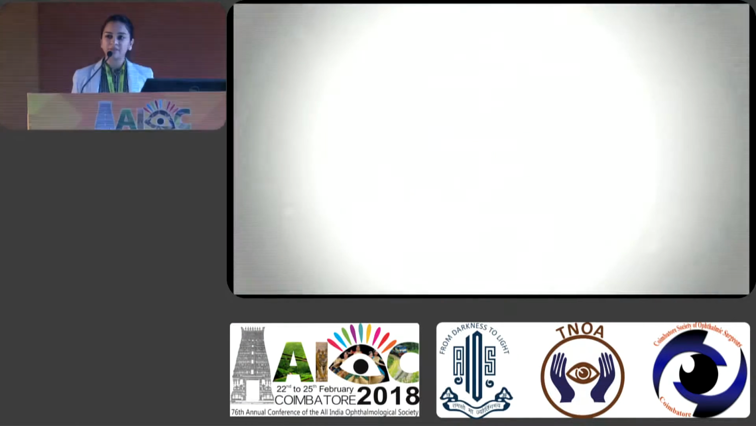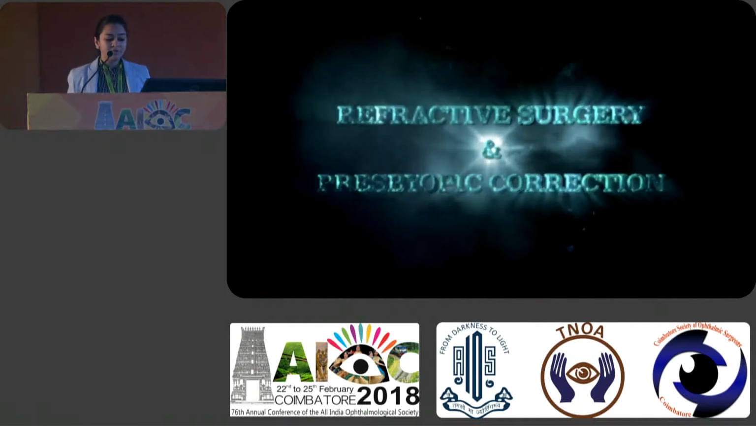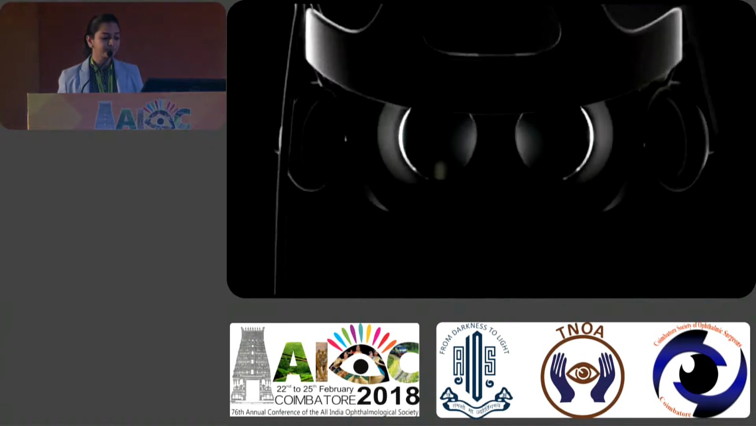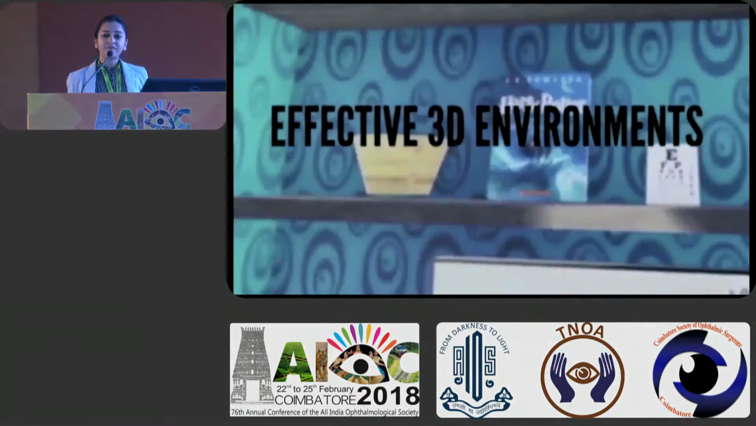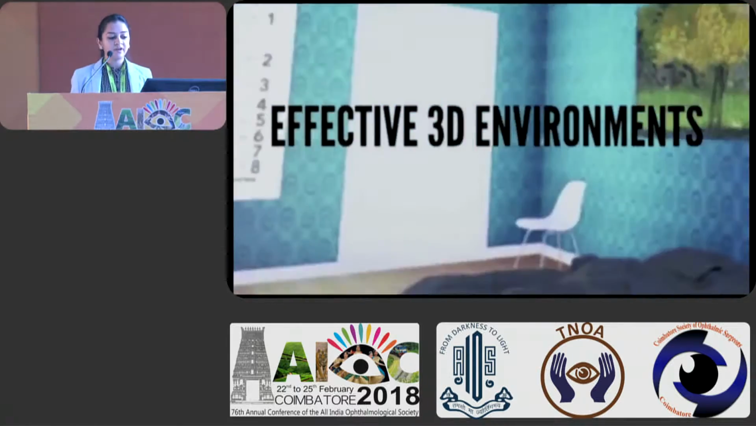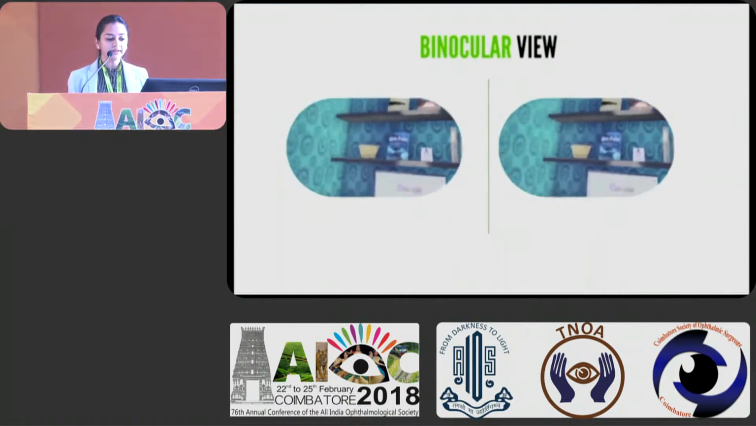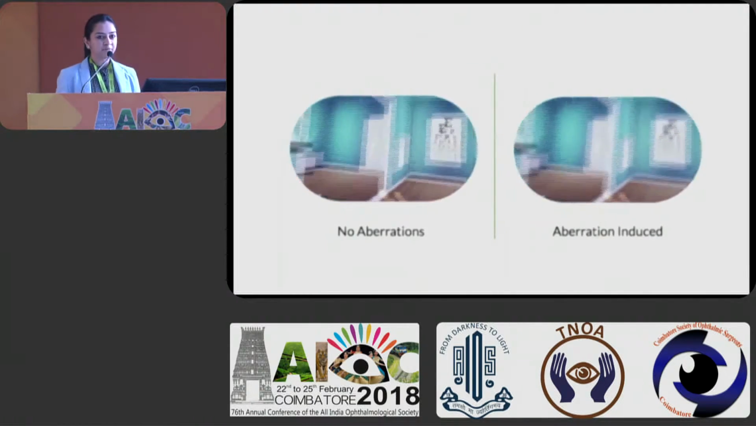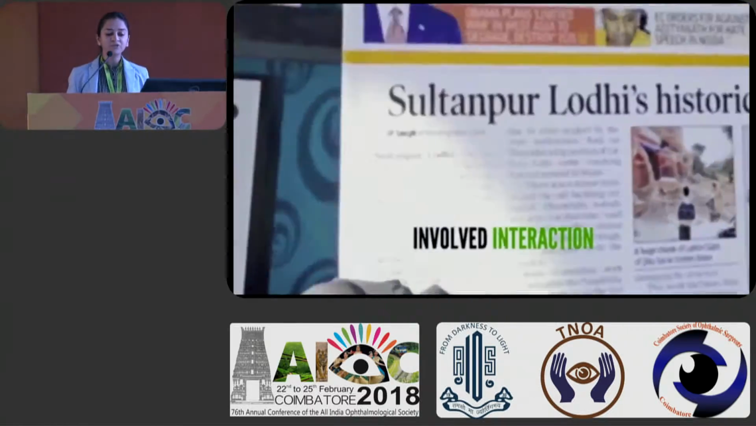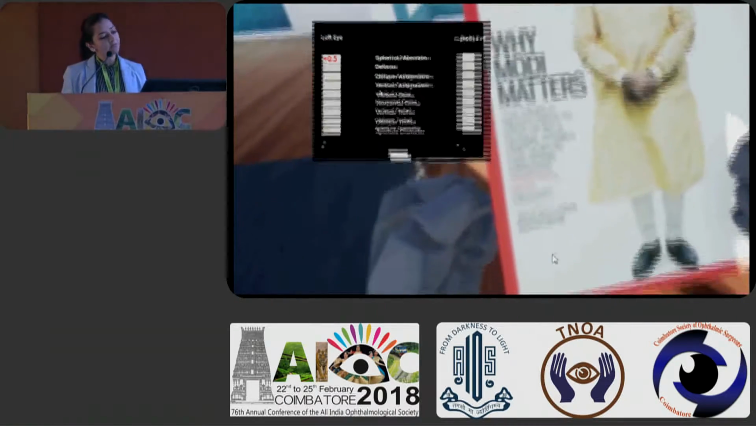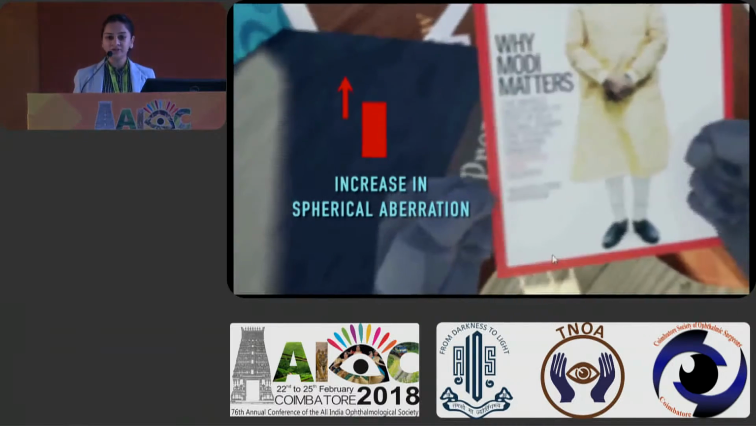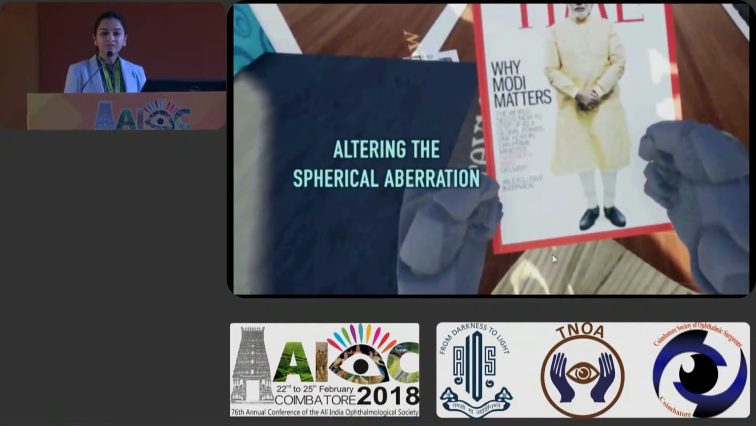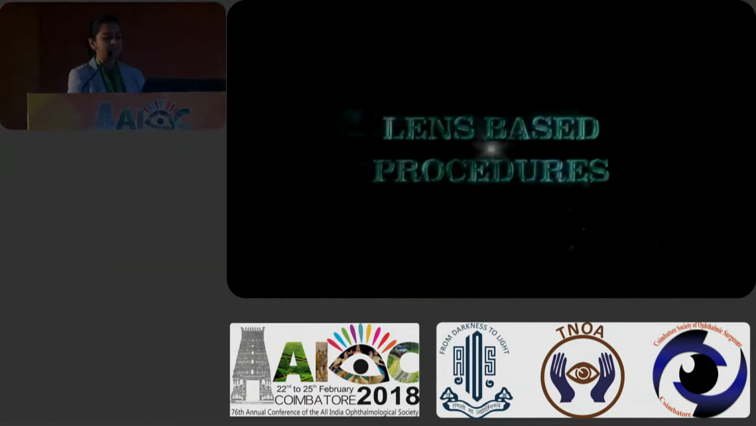And let us see some more applications in ophthalmology. It can be used in refractive surgery and in the pre-presbyopic population who desires correction. This VR simulator gives an effective 3D environment to the patient where he can actually view binocularly. He can interact with the things real time. He can decide whether aberration induced or aberration free works best for him. For example, in this patient, we added the spherical aberration and noticed whether he's feeling improvement in the depth of focus. This will help guide whether he's a good presbyopic surgery candidate.